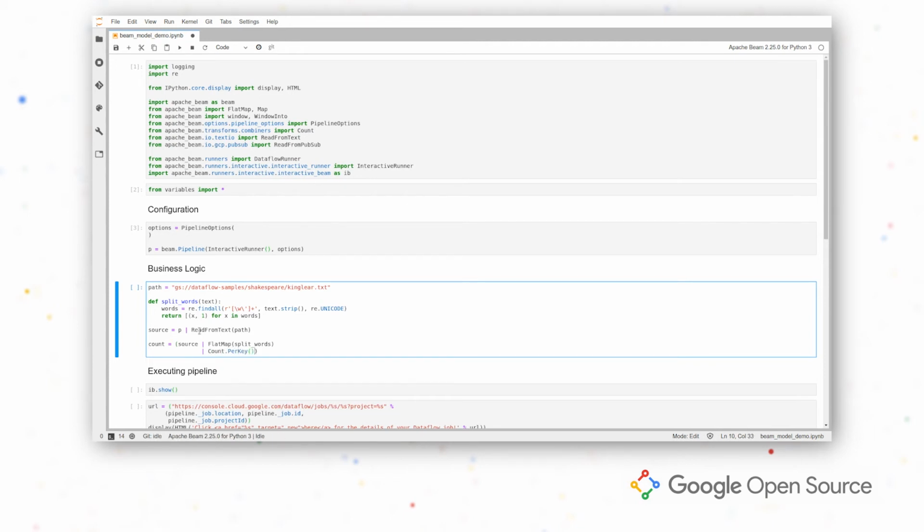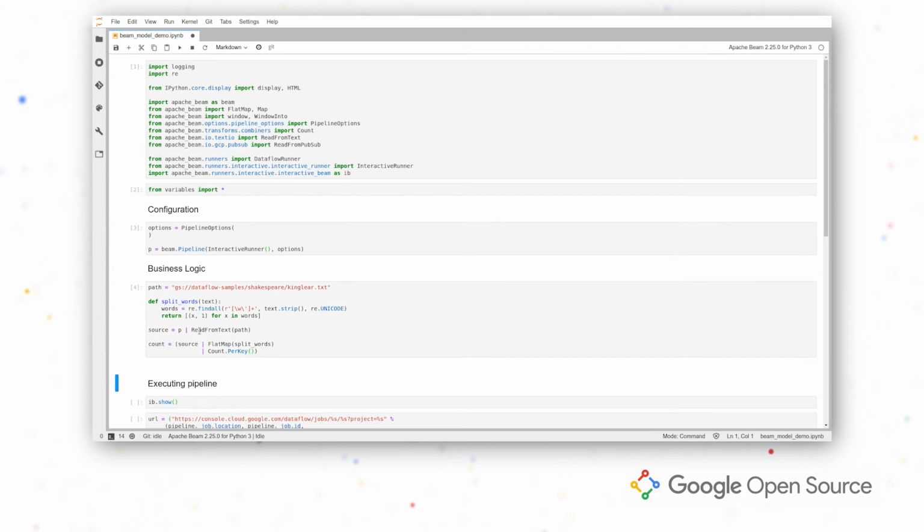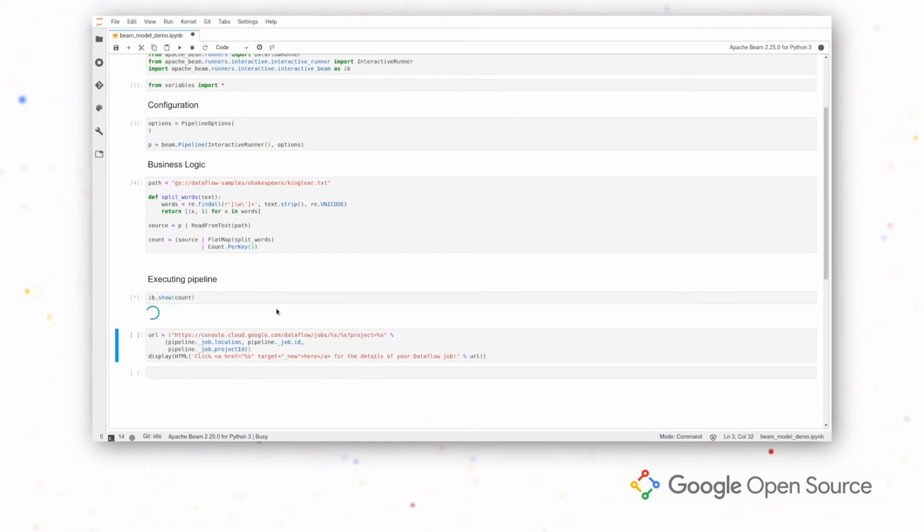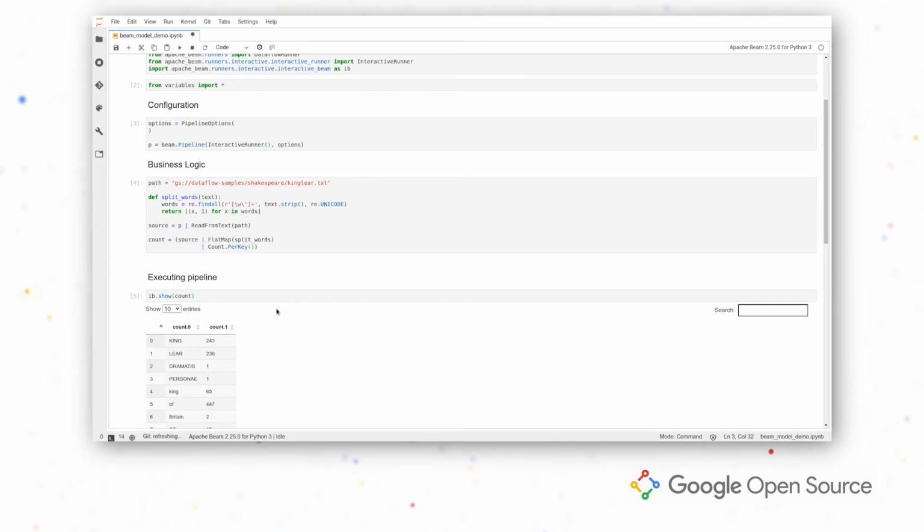Now the pipeline hasn't run yet, since we need a specific way of running this pipeline. We're using Interactive Runner, and Interactive Runner provides us with a specific way of doing this, which is ib.show, and it gives us some extra visualization that you will see in some seconds. So if I do ib.show count, which is the variable we have here, we can see that the pipeline is running now, and in some seconds we will see the output of it.